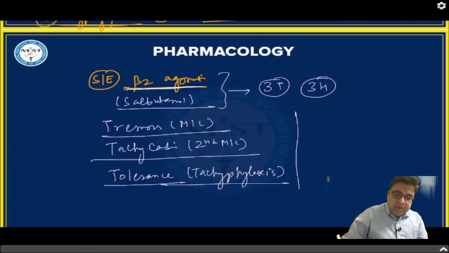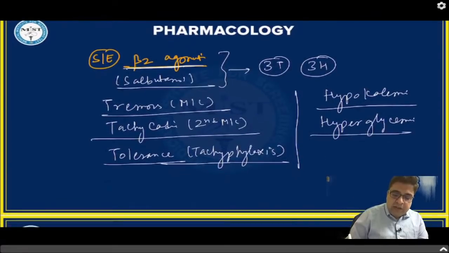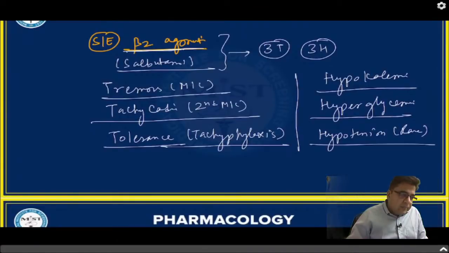These drugs will cause hypokalemia. They can cause hyperglycemia, and can also result in hypotension rarely. So one rare side effect of these medicines is hypotension. So these are the side effects of beta 2 agonists.